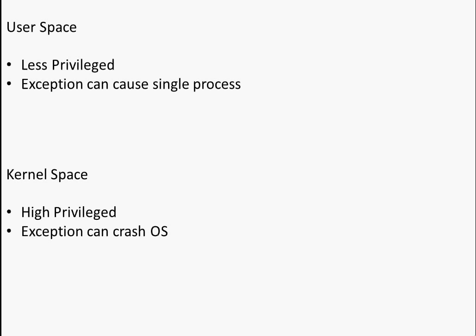So it is very dangerous and error prone to make mistakes in kernel space, and that is why it is high privileged and not easily accessible from user space.